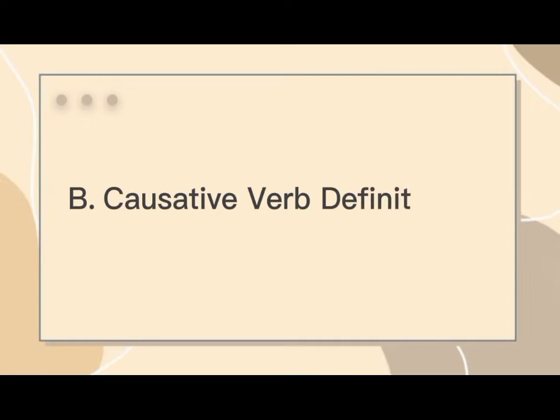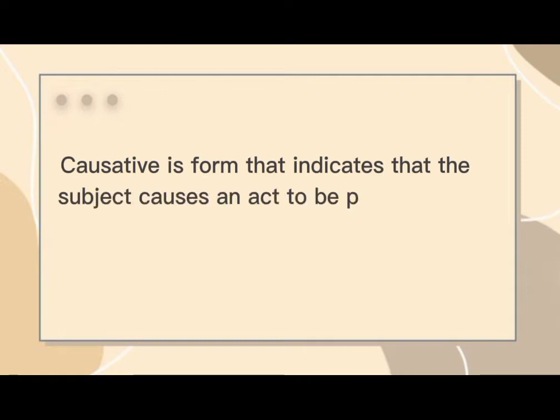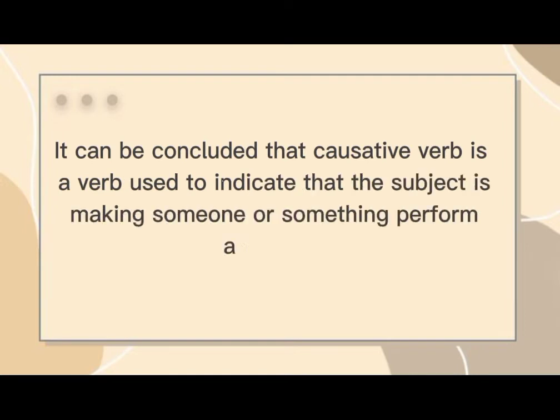Causative verb definition. Causative is a form that indicates that the subject causes an act to be performed or a condition to come into being. It can be concluded that a causative verb is a verb used to indicate that the subject is making someone or something perform an action.